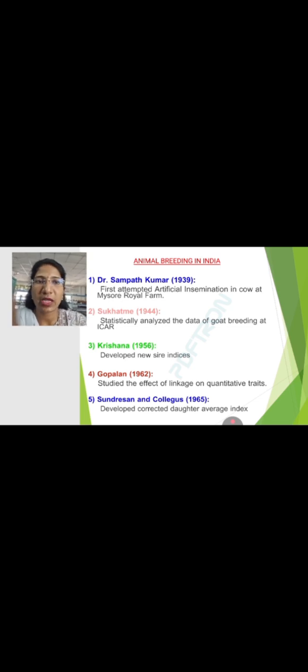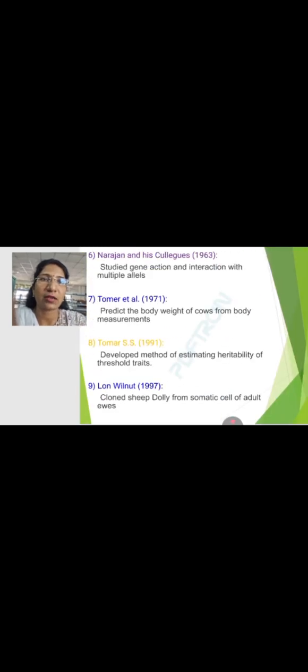Another one, Sudarshan and his colleagues, developed the corrected daughter average index. Then Narayan and his colleagues in the year 1963 studied gene action and interaction with multiple alleles. Then Tomar predicted the body weight of cow from body measurements. Then Tomar S.S. developed different books regarding animal breeding, and also developed methods of estimating heritability of threshold traits. Then Wilmut cloned sheep Dolly from the somatic cell of an adult ewe.